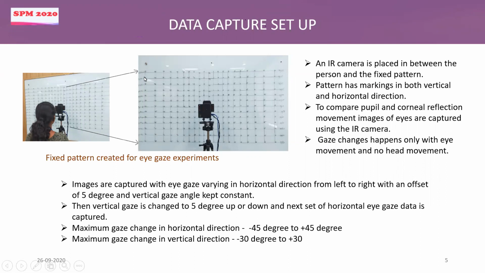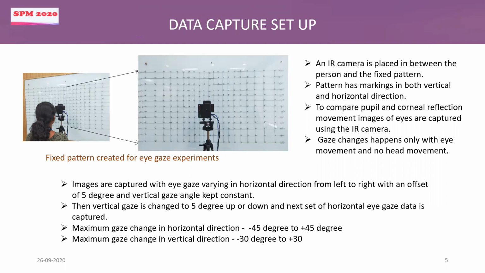And this is the data capture setup we have used. So we have created a fixed pattern. In this fixed pattern, we have markings in both horizontal as well as vertical direction. In the horizontal direction, the gaze angle is varying from minus 45 degrees to 45 degrees with an offset of 5 degrees. So the center is 0. This is 5, 10, 15, up to 45. And in the negative x direction, it goes like minus 5, minus 10, minus 15 till minus 40. And in the vertical direction, the gaze range is from minus 30 degrees to plus 30 degrees, again with the same offset of 5 degrees. So this is the fixed pattern we have created.